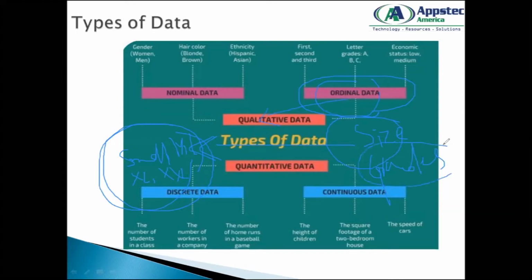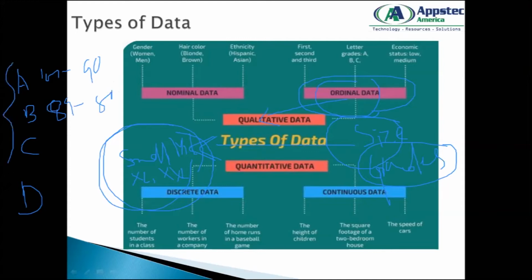Next, grades, letter grades. Mostly these days universities and colleges do not publish numbers or marks, they generally publish grades. So whether you fall into A grade, B grade, C grade, or D grade, every grade has a number. Anybody from 100 to 90 is A grade, anybody from 89 to 80 is B grade, something like this. So these grades, when you see them in your data, would again become your ordinal data.